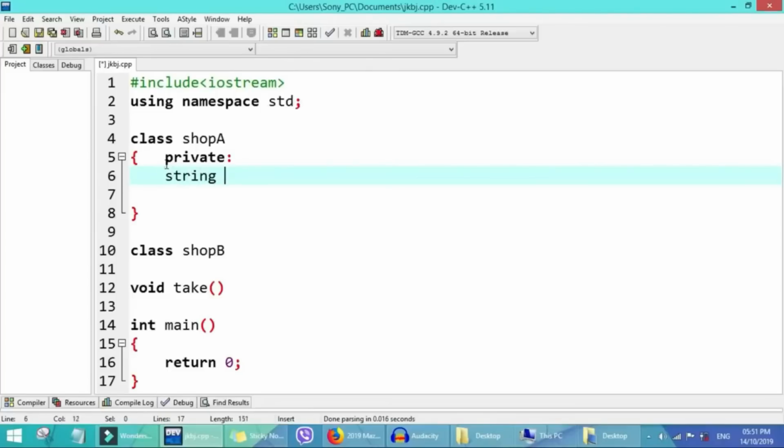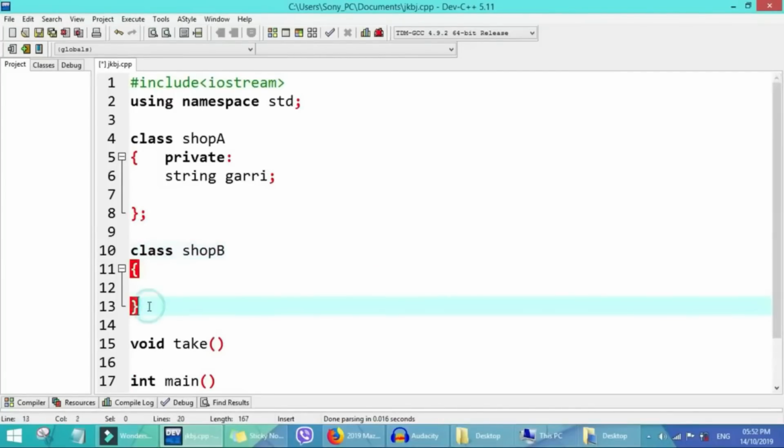So we need our string garri. Do we initialize garri here? No, we don't initialize it. We declare garri. Initialization is when we want to equate or assign the variable to something, but for declaration we just write it down without adding any definition. So this garri is private to this person. This function will take the bag of garri from here and then come to this shop, since it is their friend. So friend function gets access to private data that belongs to a class. This first class will end with a semicolon, and this other class will end with a semicolon.